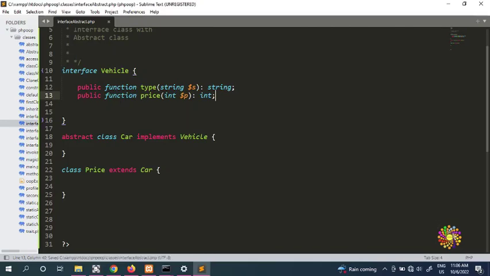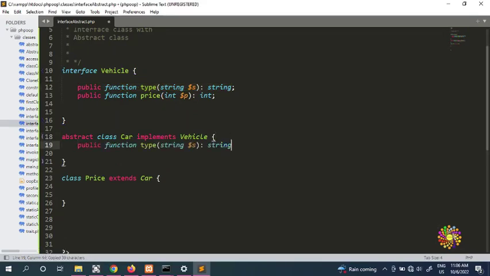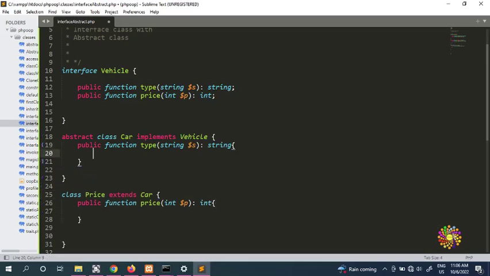Now the class: the first one is going to implement the first function, and the second one is going to implement the second function. We have two functions now, and this class is going to implement one each.